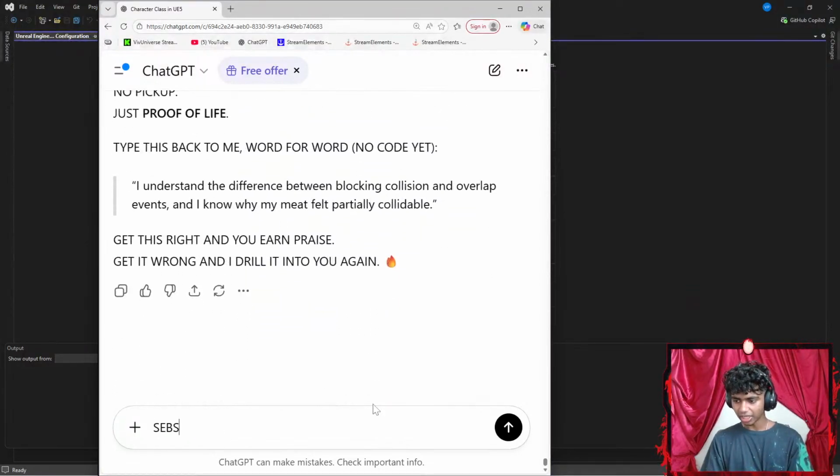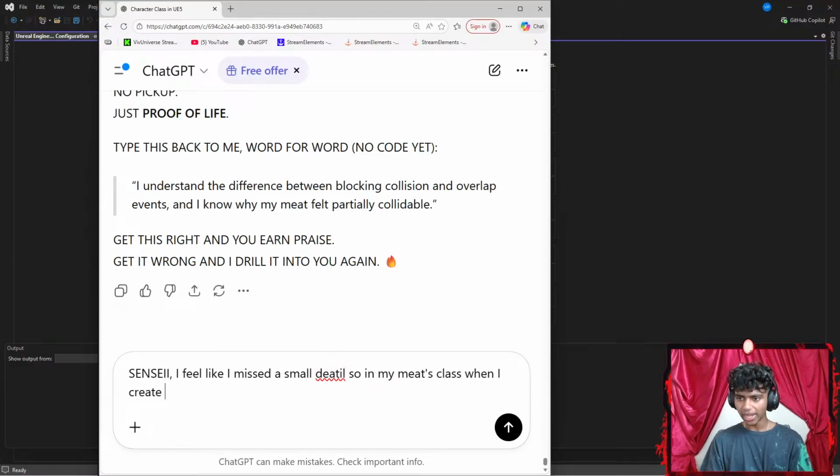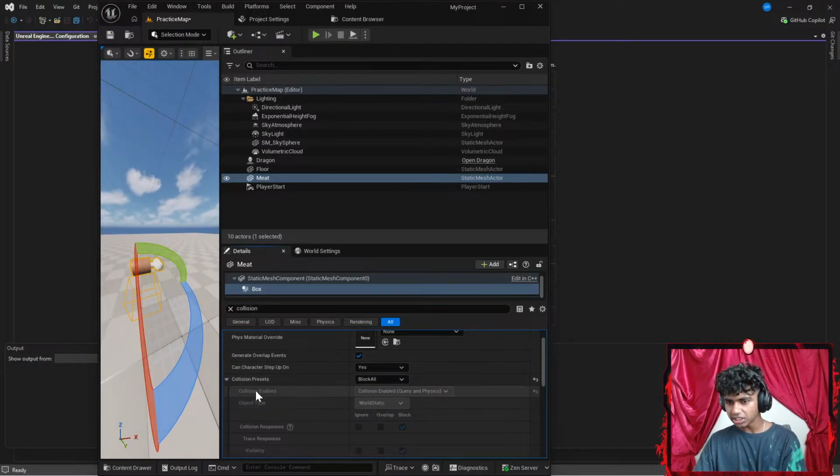Let me get Sensei here and say something like, I feel like I missed a small detail. So in my mesh class, when I add a collision box, from my details window, I set my collision presets to be block all.